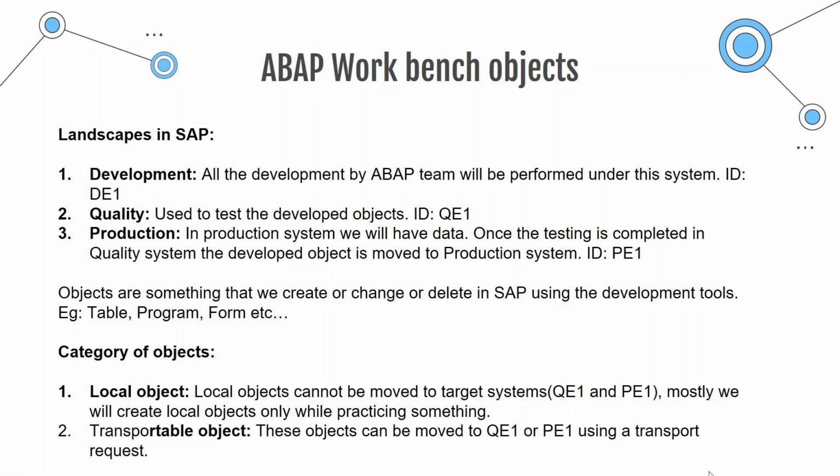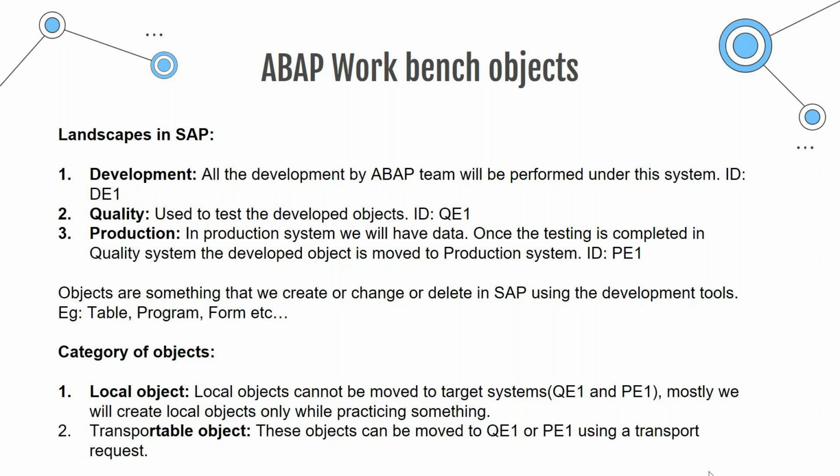Right, then in SAP in general we will have three landscapes: first development, then quality, then production. Most of the work that we do as an ABAPer is dealt with in the development system, and everything related to testing and moving your code changes happens in your quality system. Then once the testing is completed, the change or creation that you did will be moved to the production system for the business user to use every day, every month, whatever the time period is. So the flow goes like this.